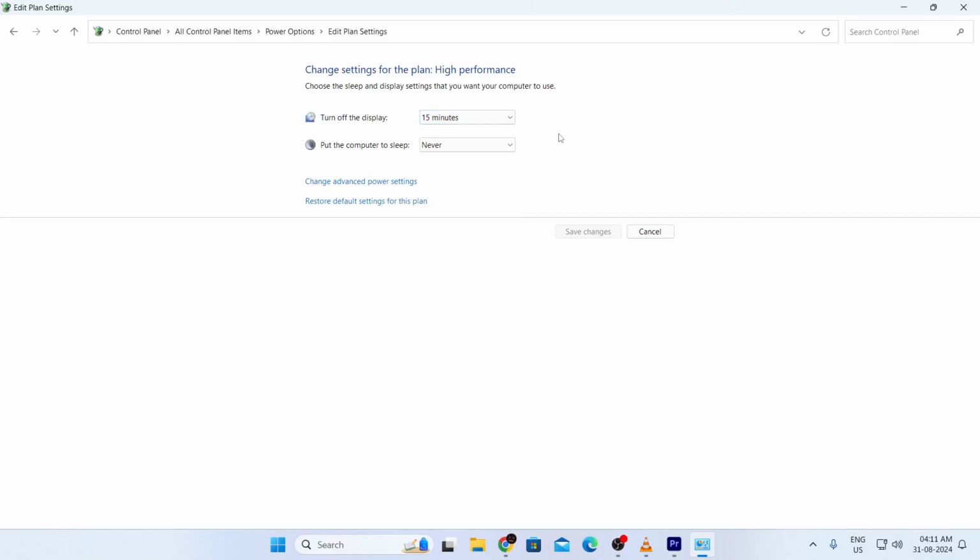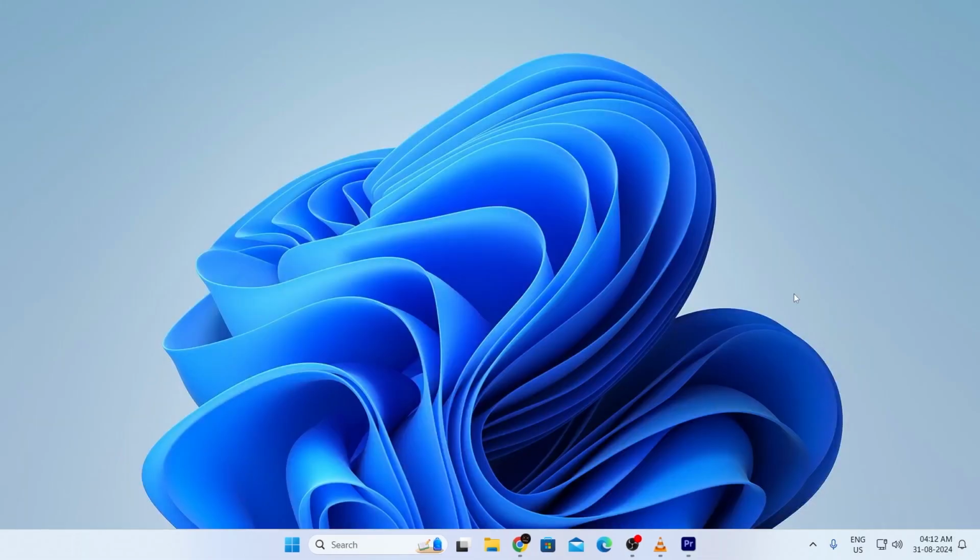Now for laptop users, there will be another drop down in the side. One will be for on battery, and one will be for plugged in, so you can change it both ways. After that, just click on Save Changes and just close this. And basically that is how to increase screen timeout in Windows 11 laptop or desktop